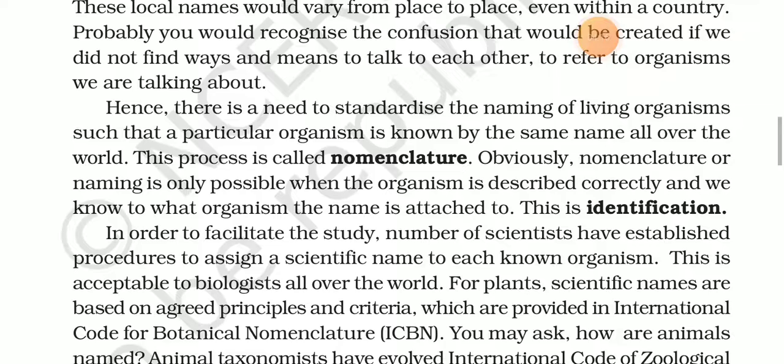Obviously, nomenclature or naming is only possible when the organism is described correctly and we know to what organism the name is attached. This is called identification.